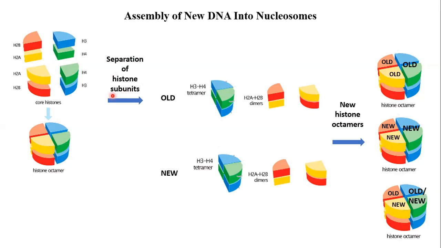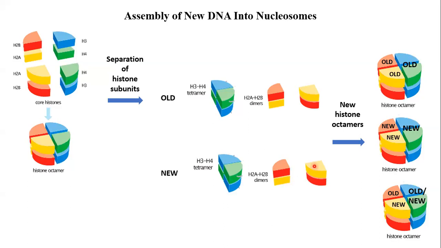So when the old histones separate, they separate as H3, H4 tetramer. This is important. Remember, H3, H4 subunits remain as a tetramer, meaning 4 units. But H2A, H2B separate as dimers. Okay, so they separate as 2 units, and H3, H4 remain as a tetramer. When the new histones are synthesized, they are also synthesized as H3, H4 tetramer and H2A, H2B dimer.